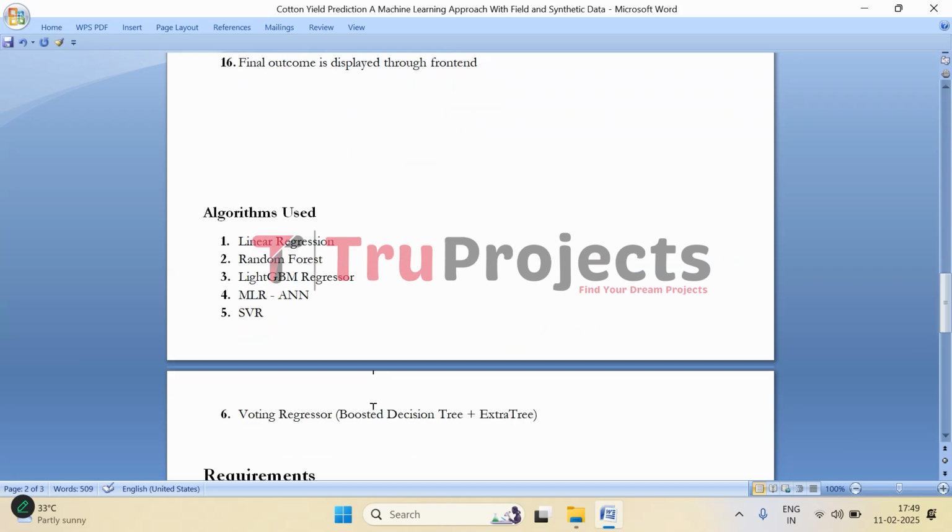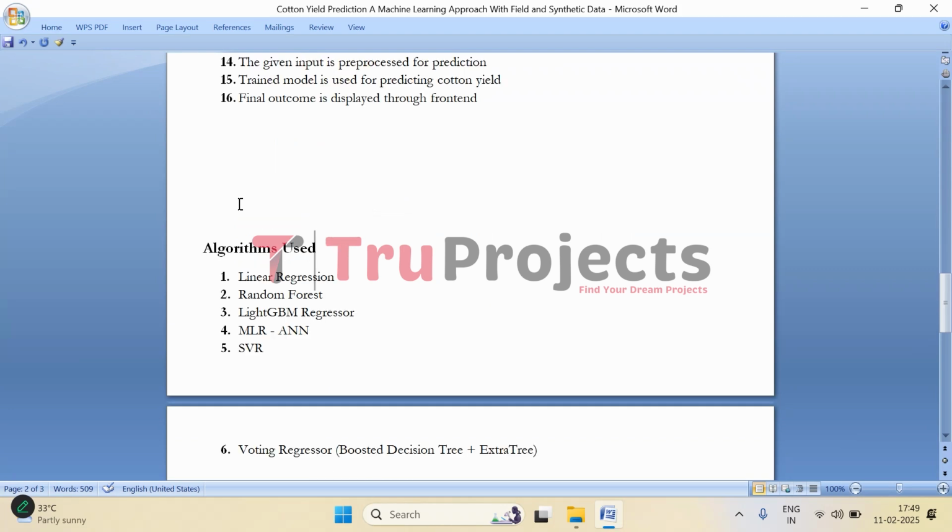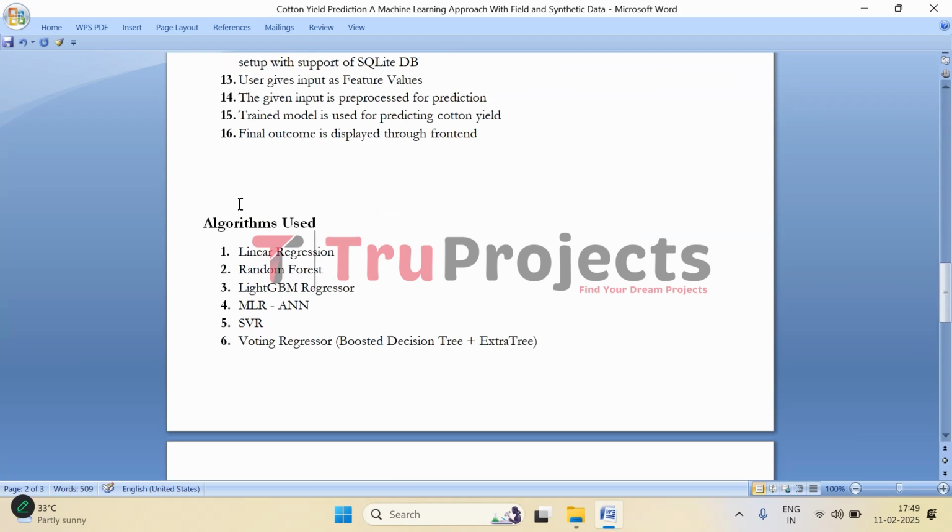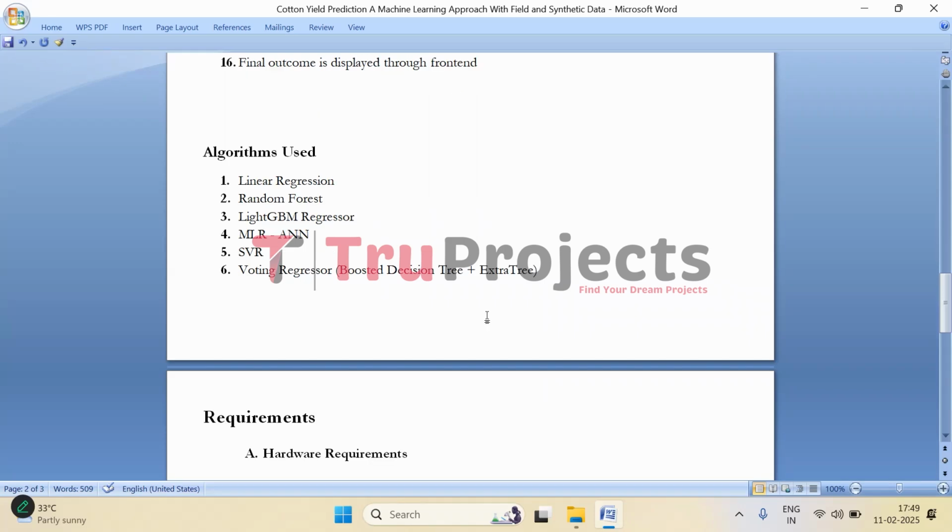Now moving on to the algorithms used. So these are the algorithms used in this project. Here we have used linear regression, random forest, LightGBM regressor, MLR, support vector regressor, and this is the extension model, voting regressor, which combines boosted decision tree and the extra tree.